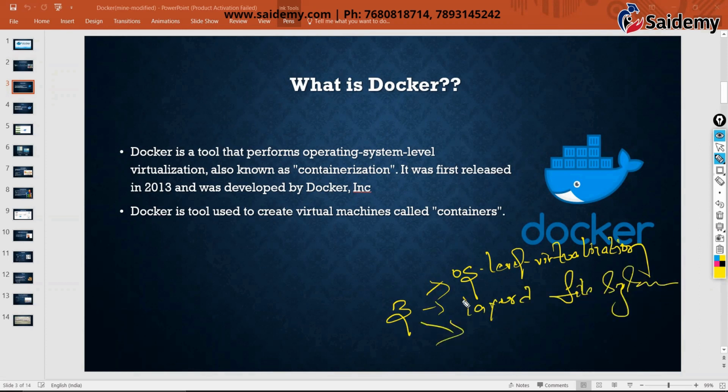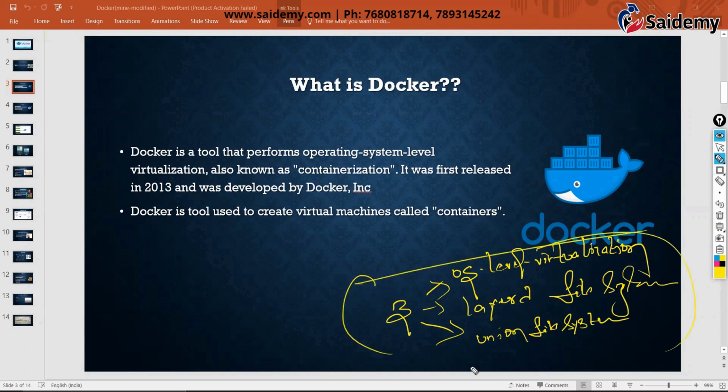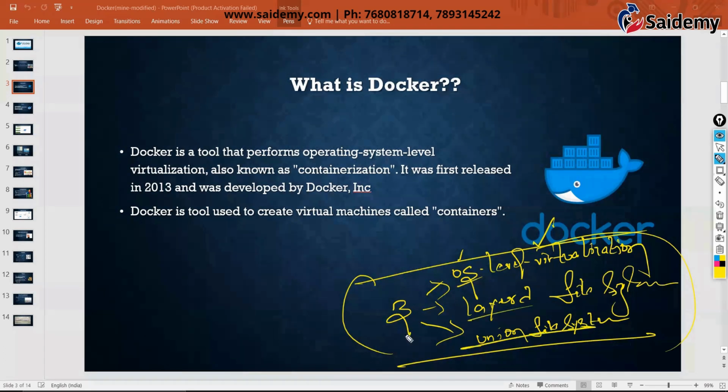And the third one is union file system. If you understand these three words, that's it, you will understand Docker easily. Docker is mainly these three keywords. I have an elaborated explanation for each keyword that I am going to explain.